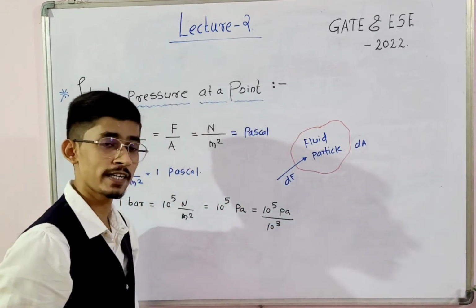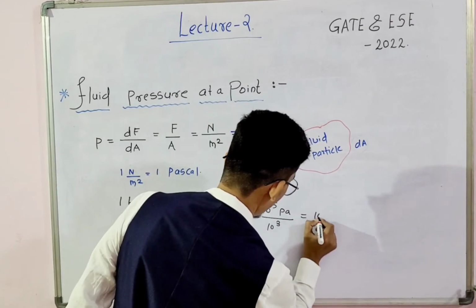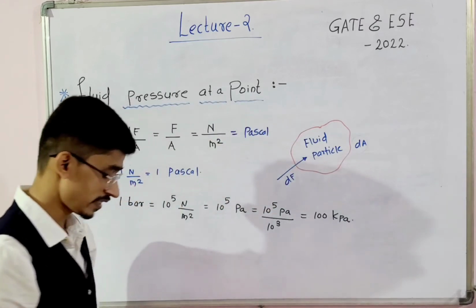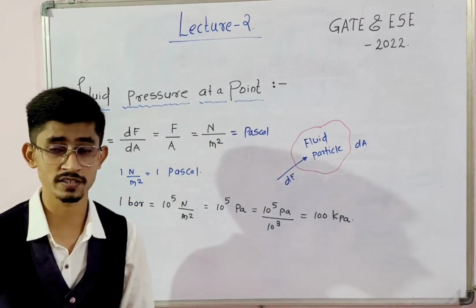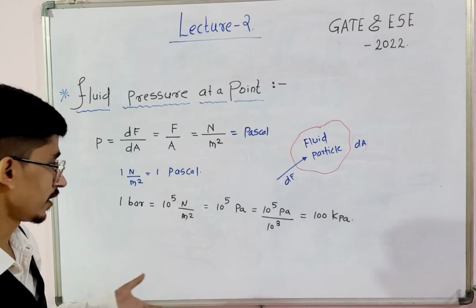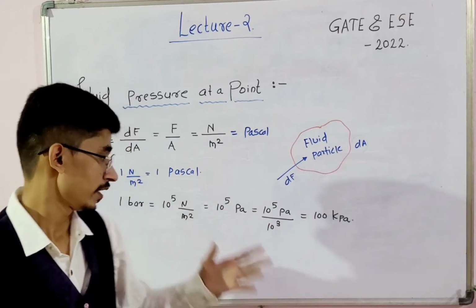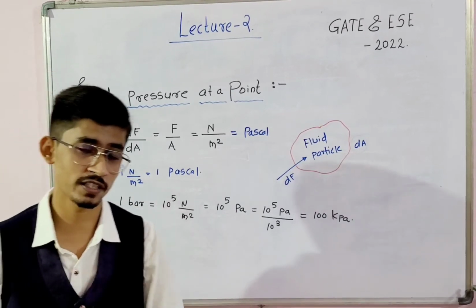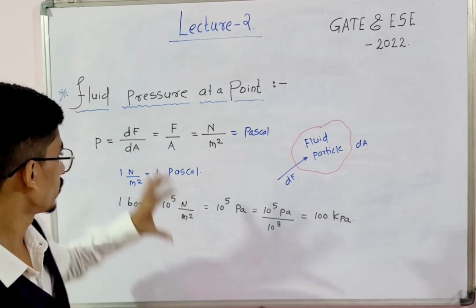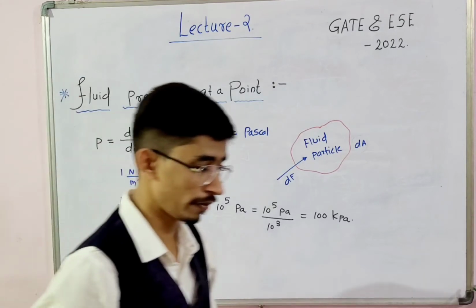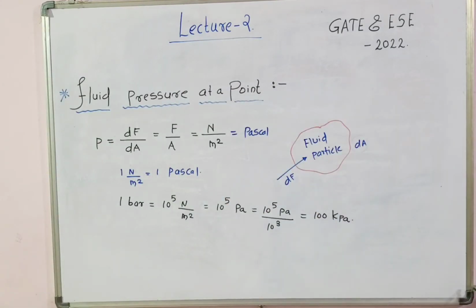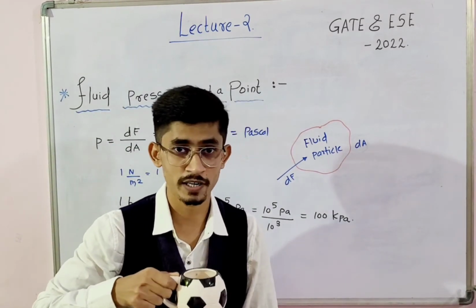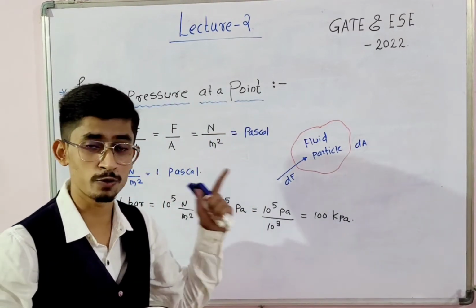So what we will get? 100 kilopascal. So these are the conversions, and you have to remember them. 1 bar is nothing but 100 kilopascal, or 10 raised to 5 Newton per meter square, and 1 Newton per meter square is nothing but 1 Pascal. So these are basic parameters, and you have to remember them. Now we will move forward to Pascal's law.